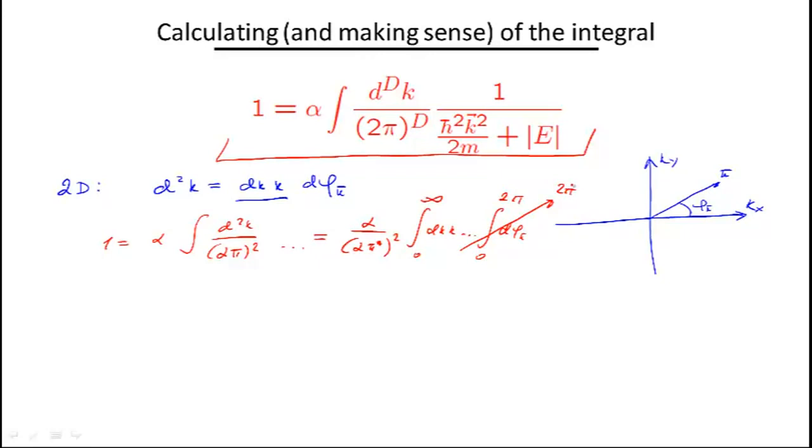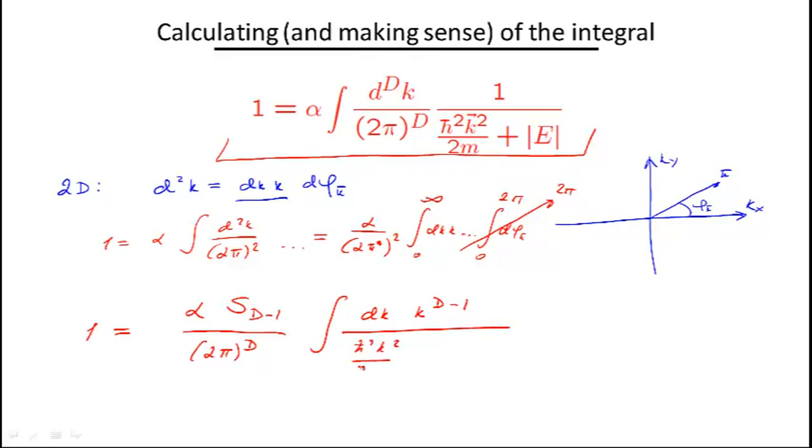So in 3D we can do the same thing. In any dimension we can do this procedure. We can integrate over the angles and just separate the integral over the magnitude of k. So let me write my self-consistency equation in this form, in any dimension. It's alpha S sub d minus 1, which I will explain what I mean by that, over 2 pi to the power d. So in here I'm going to write dk k to the power d minus 1 over h squared k squared over 2m plus the absolute value of the energy.